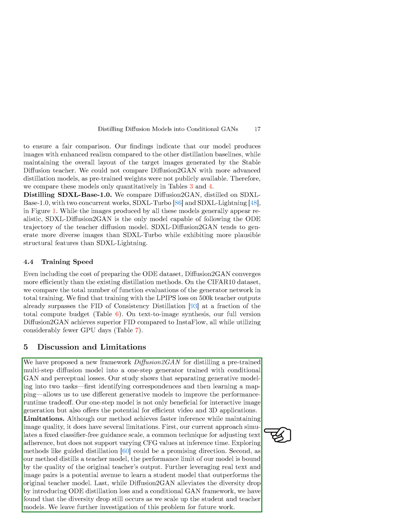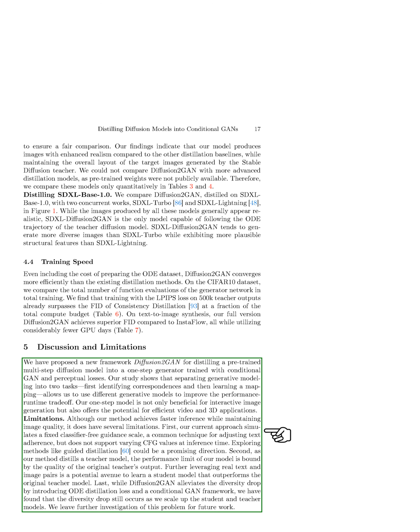Our study demonstrates that separating generative modeling into two tasks allows us to use different generative models to improve the performance-runtime trade-off. Our model is beneficial for interactive image generation and offers potential for efficient video and 3D applications. However, our method has limitations. It simulates a fixed classifier-free guidance scale and does not support varying CFG values at inference time. Exploring guided distillation methods could be a promising direction.